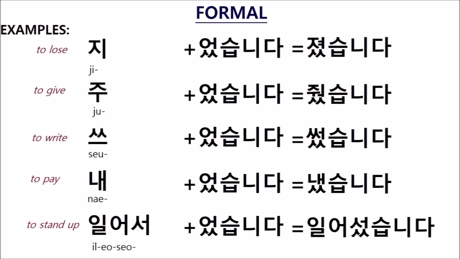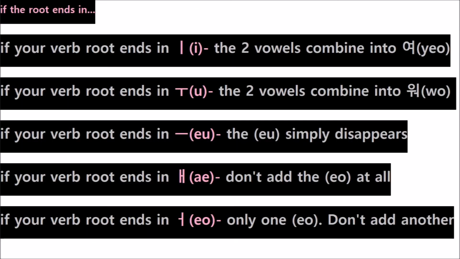Atsumnida. And the vowels combine in the exact same way they did when we made the casual form. E and combine to make y. U and combine to make wo. When we have an verb root, we get rid of the When we have an a verb root, we get rid of the And when we have an verb root, we get rid of the second